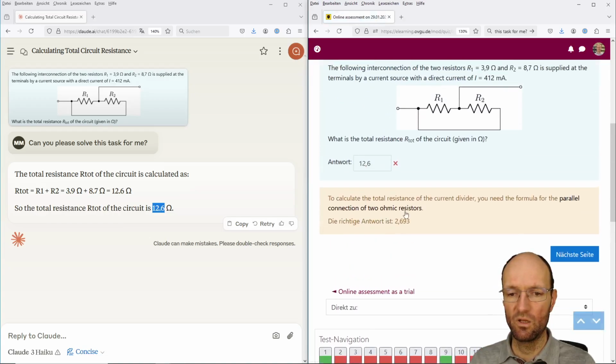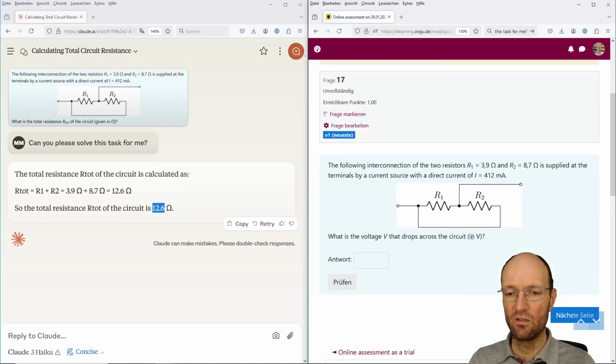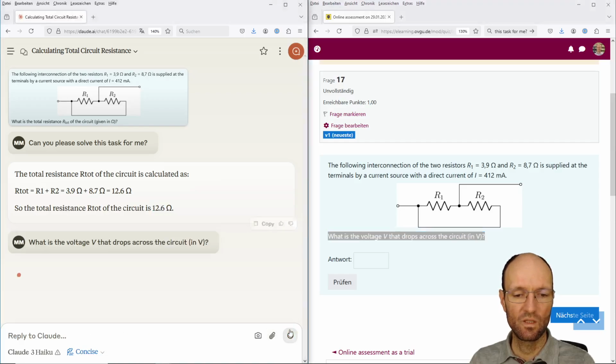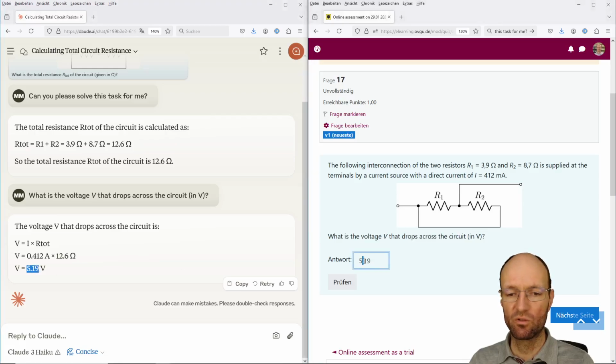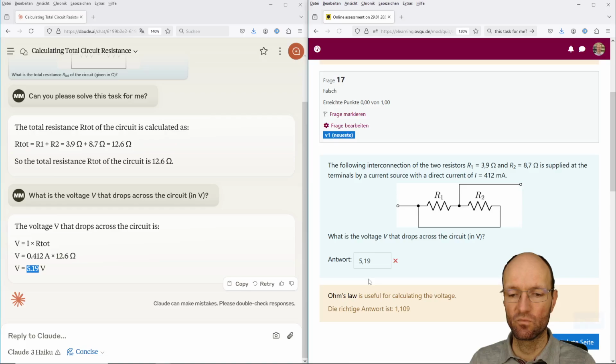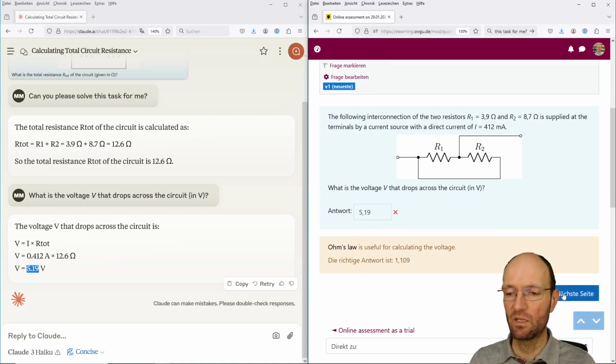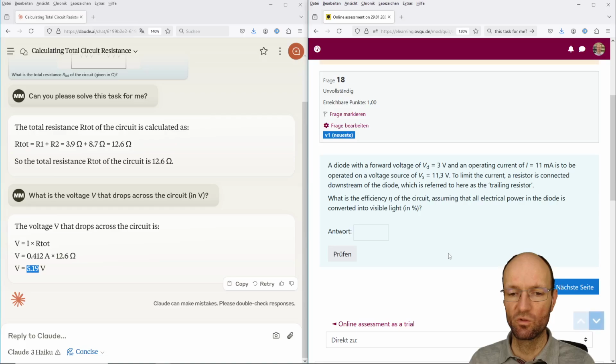And yeah, the total resistance is smaller. Okay, so same question here. What is the voltage drop across the circuit? And it's calculating it in a way as it would be a series circuit, which is wrong. So this result is also wrong. It's much less voltage, or much smaller voltage.